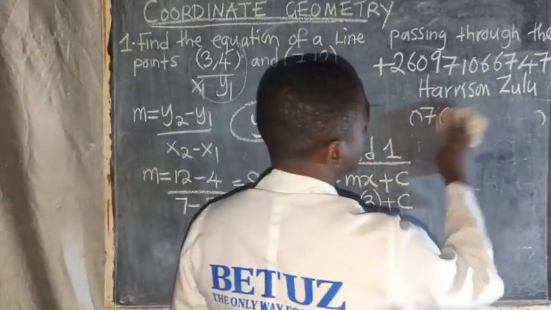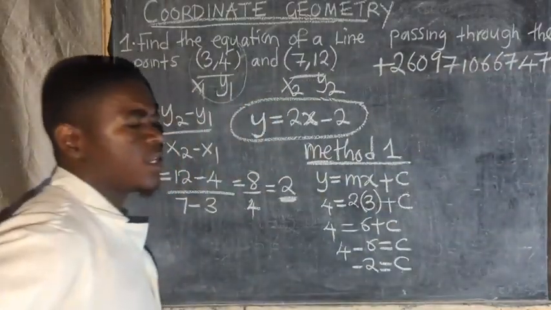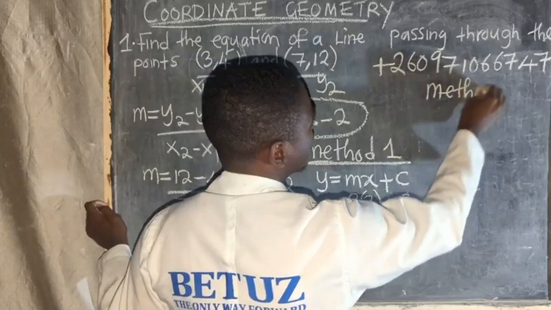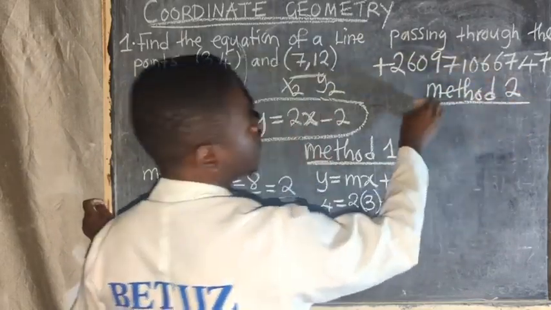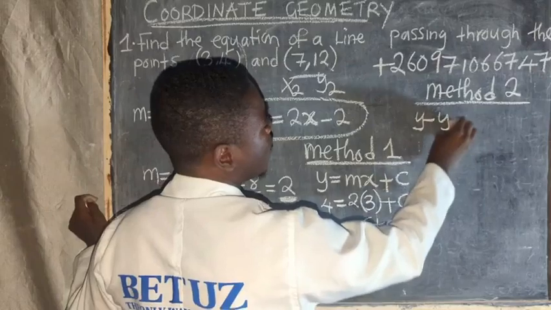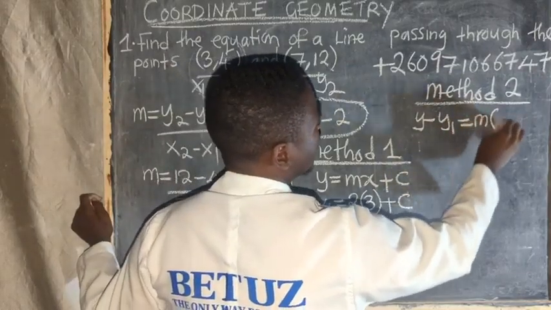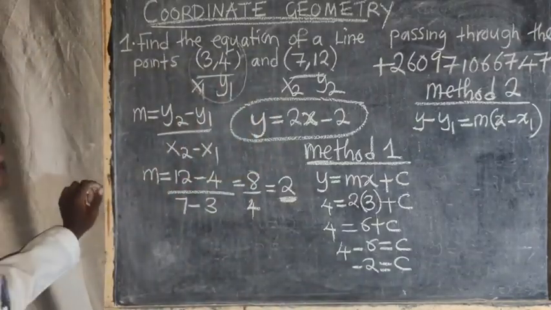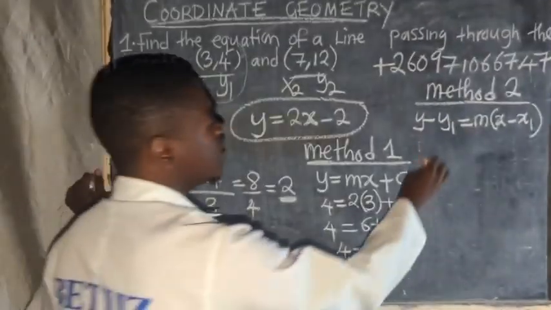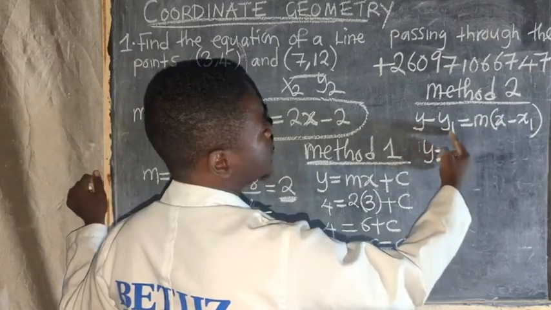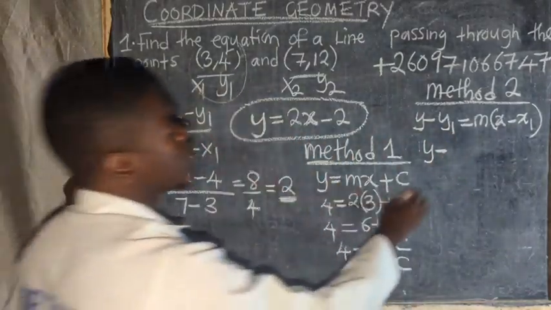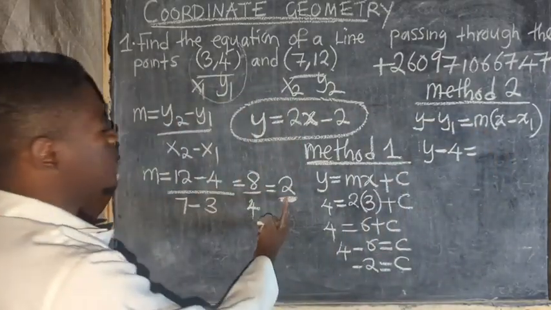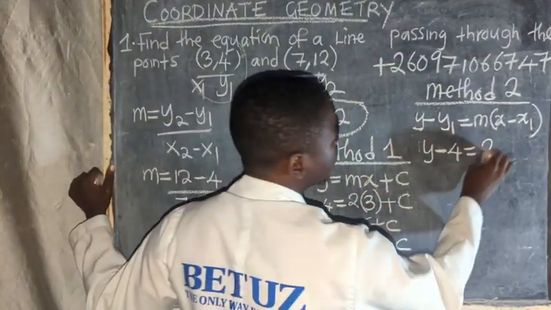You can also use method 2 to answer this particular question. If you are used to this one, method 2 is like this. You can use y minus y1 is equal to m times x minus x1. This is the formula that you can also use. So where you say y minus, what is your y1? y1 is 4. So you put your 4 there, which is equal to, what is your gradient? The gradient we found, which is 2. So I'm going to put my 2 there.